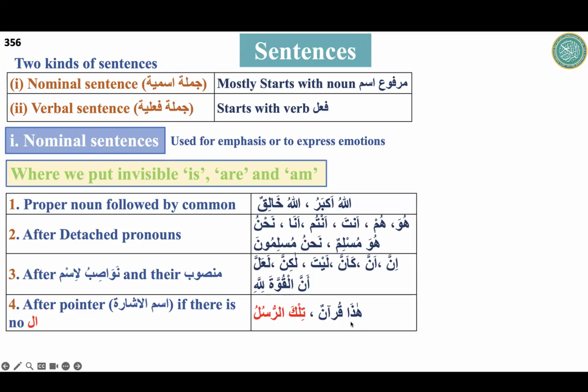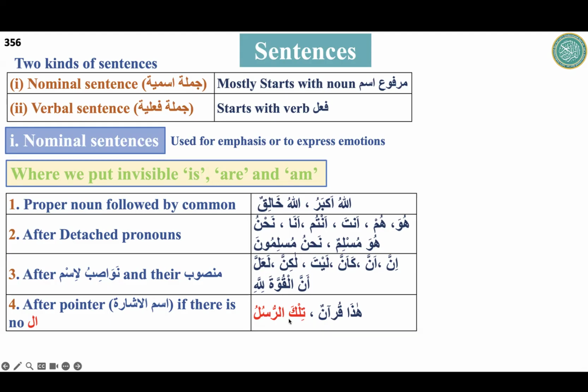This is Qur'an. Tilka rusulu. That is the Rasul, messenger. But in this case, because rusul is a broken plural and it is treated as third person singular feminine, that's why tilka is there. But the translation will be the same: those messengers.